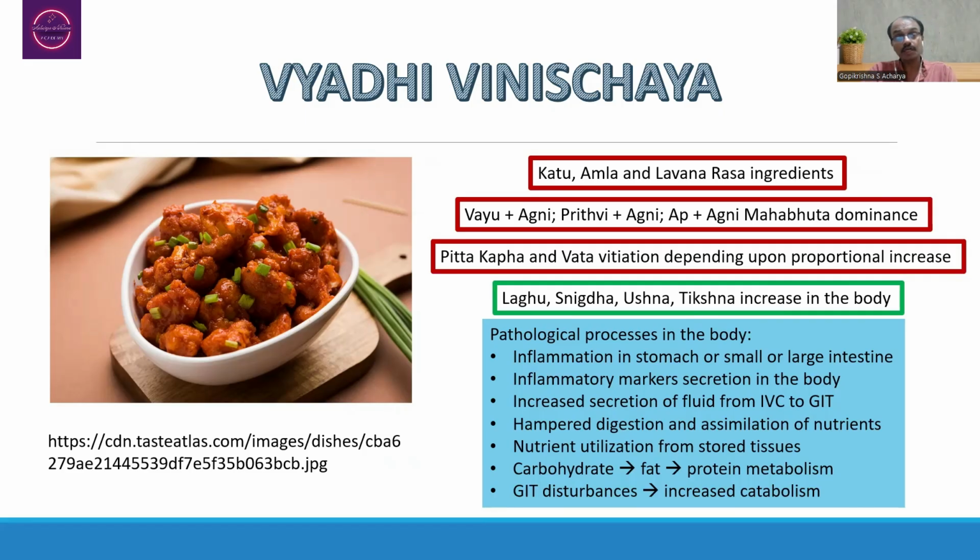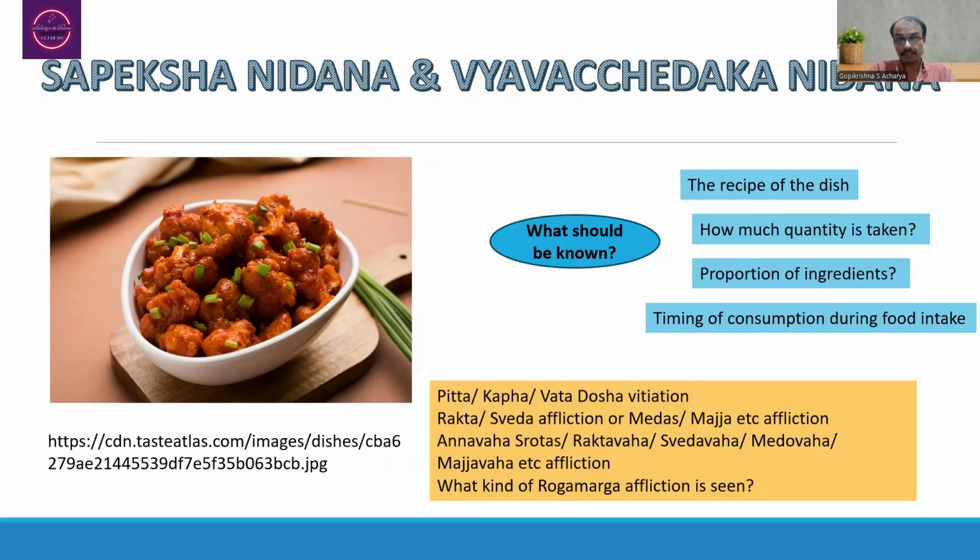Suppose the person consumes gobi Manchurian continuously for 4 or 5 days, this in turn is further responsible for the increase of Pitta dosha, plus there may be a possibility of Rakta Dhatu affliction. This way, this may be helpful in making the clinical diagnosis.